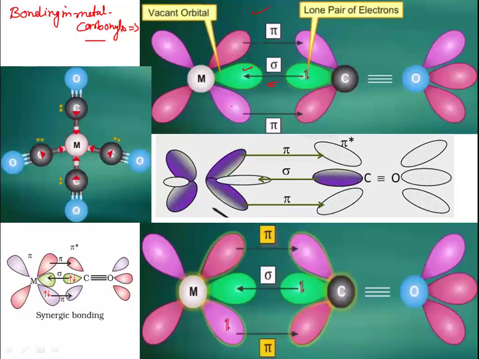This commonly takes place in other complexes also, but the main thing about metal carbonyls and this synergic bonding is that the empty orbitals of carbon monoxide, this is the pi star empty orbital, come into play. Carbon monoxide, or carbonyl, as per molecular orbital theory: how many electrons are there? 6 electrons are present in carbon and 8 in oxygen. So the total number of electrons is 14.